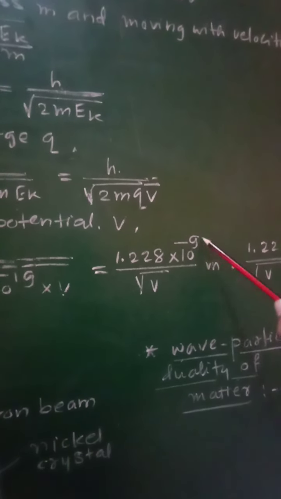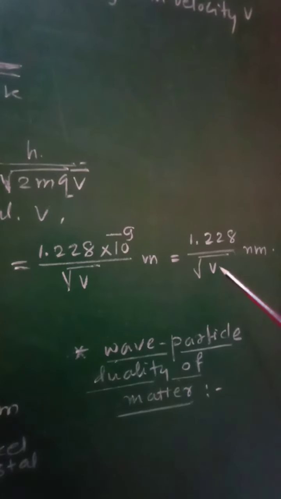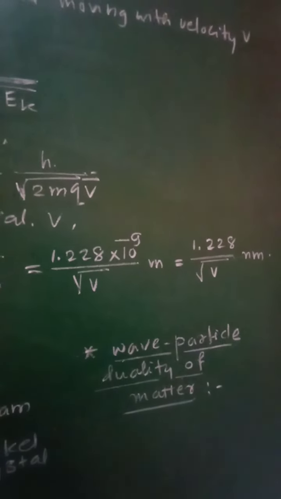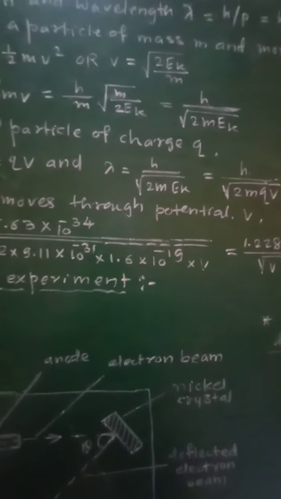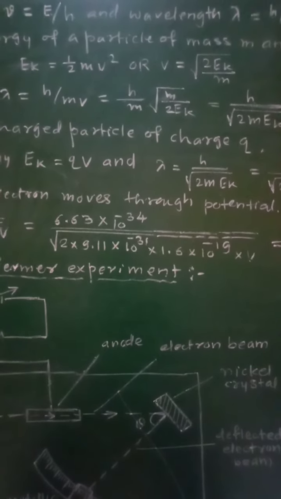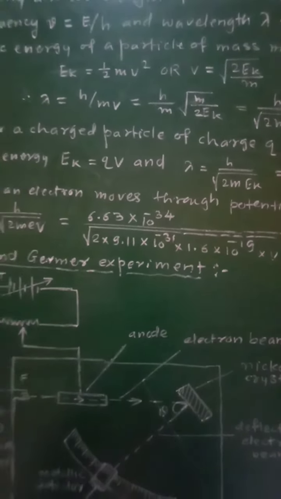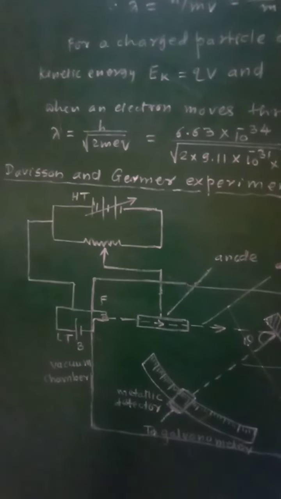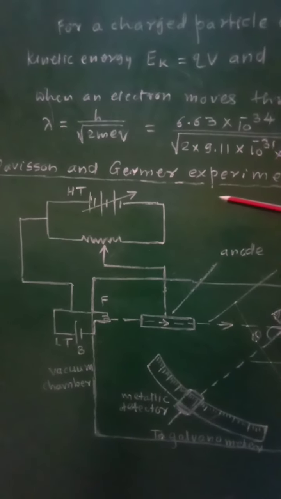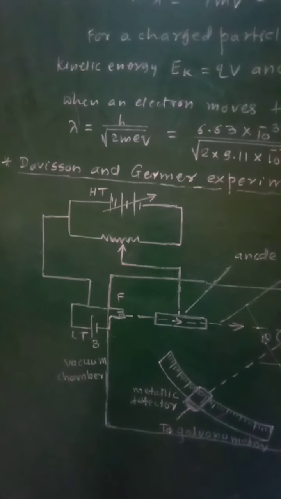As it is 10 raised to minus 9, neglecting it, we can write it as 1.228 upon root phi nanometer. This will be the wavelength associated with an electron of charge E moving with some velocity through the potential difference phi. And now let us see the next point, that will be Davison and Germer experiment. So let us see the diagram.